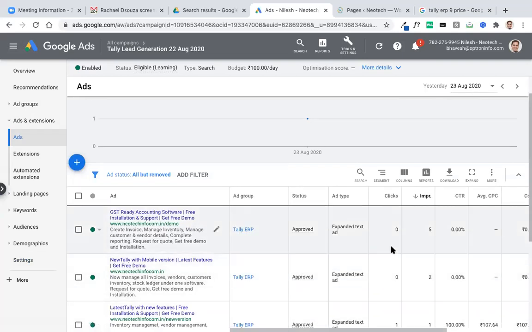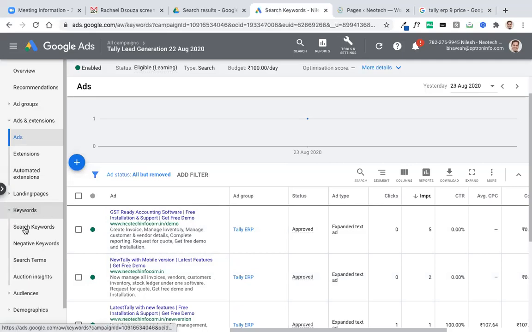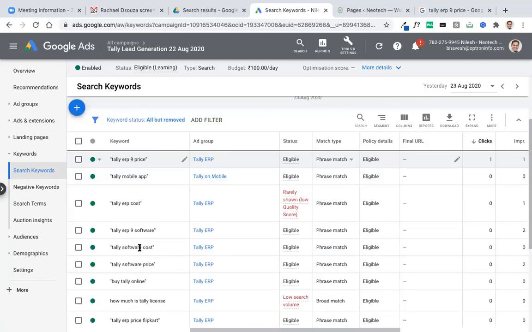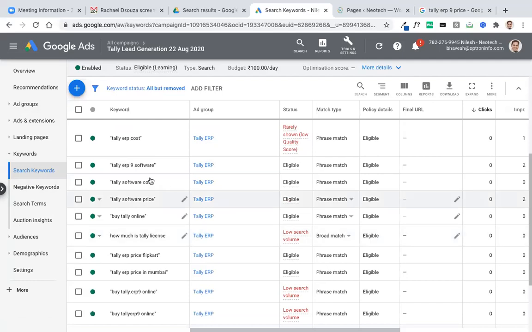For example, we saw that this cost per click was coming from this keyword. Is there any other keyword for which we got impressions? Tally 9 software, but there was no click. Why did we not get a click for this keyword? Any guesses?